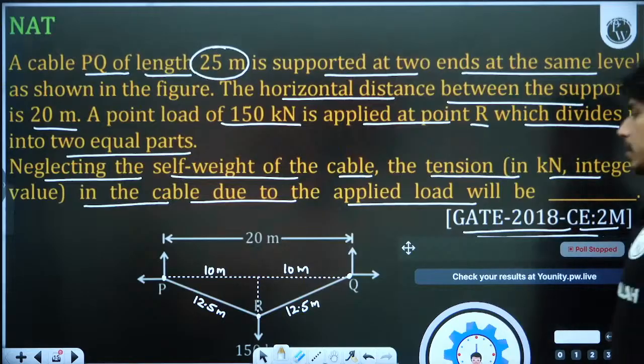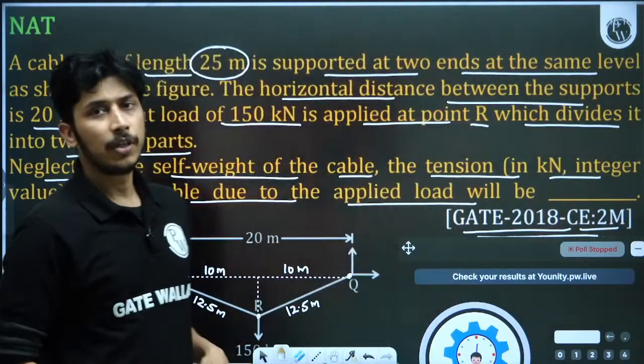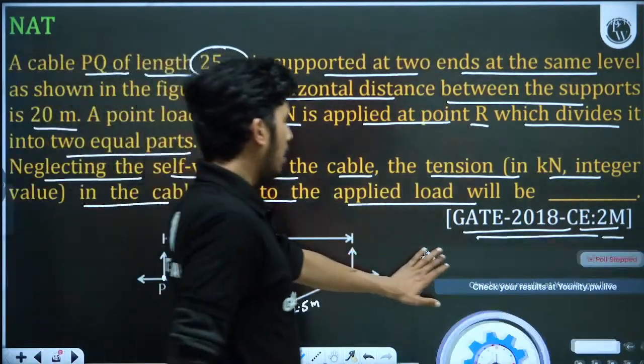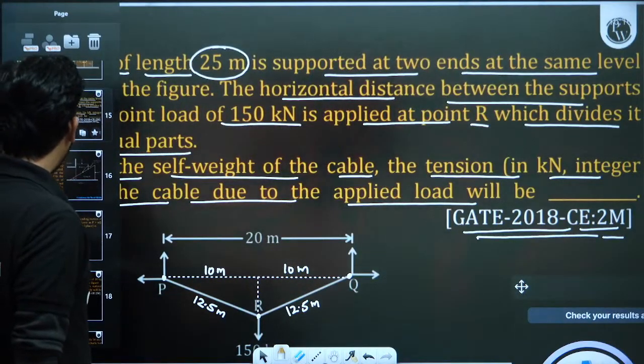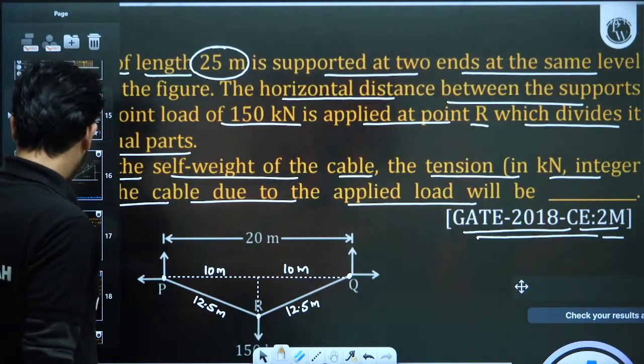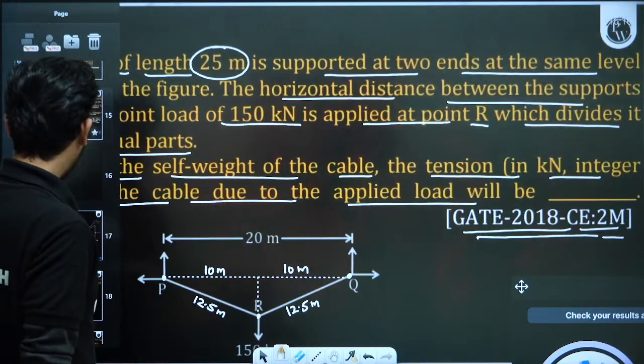Okay guys, let's see the solution of this question. Sorry for the delay, I was having my medicine. So let us see the solution. We don't have space here to solve, so we will be solving on the next page.